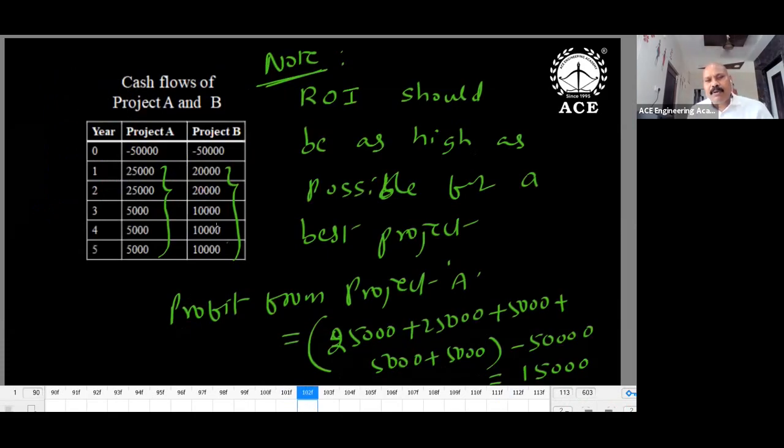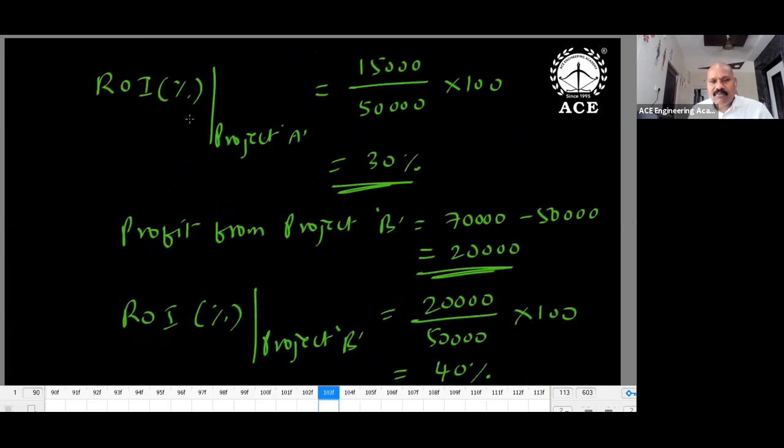Suppose a table is given, the previous problem I'm taking, project A, project B. What is ROI for project A? If you see the total revenue from project A in 5 years, how much revenue can we generate? 25 plus 25 plus 5 plus 5 plus the total revenue. And how much have you invested? 50,000. So what is the net revenue or net income? 15,000. You add up all these things, so column project A, column elements you add up with sign, minus 50,000 subtraction, so it is 15,000. So net income or net revenue. Project B, again you add up all these things.